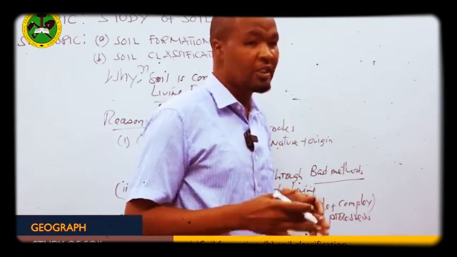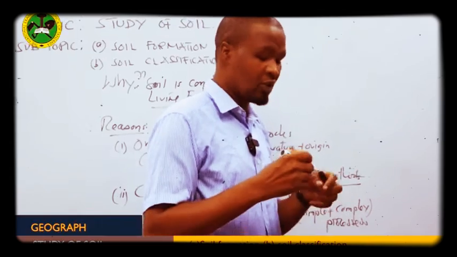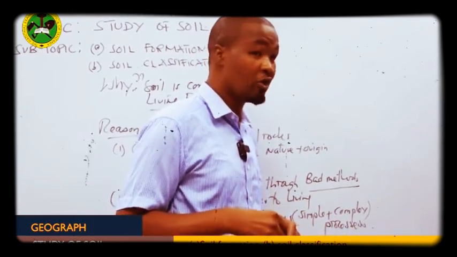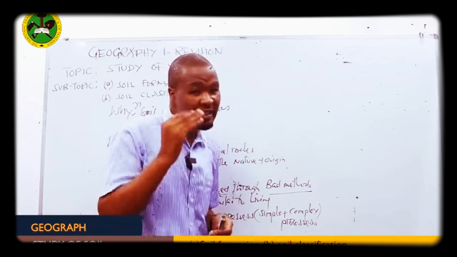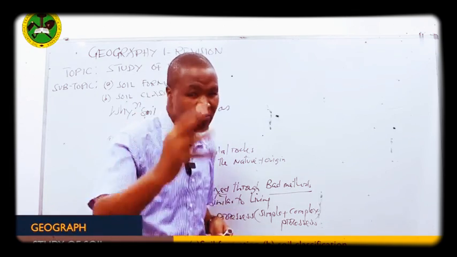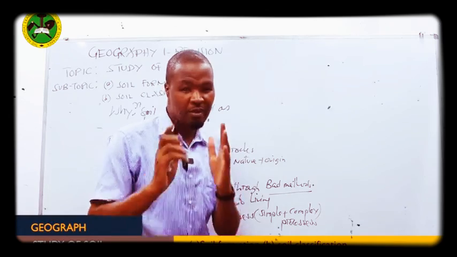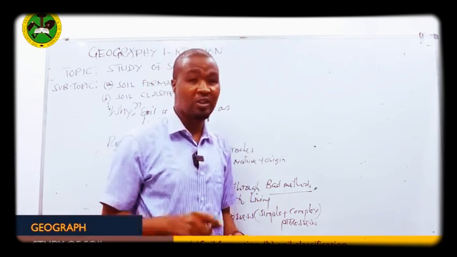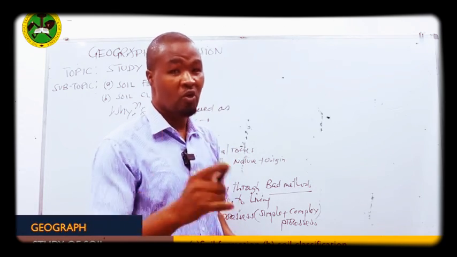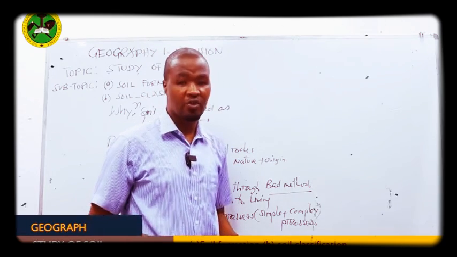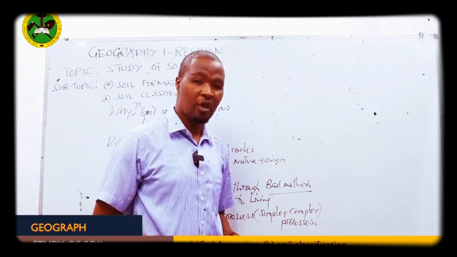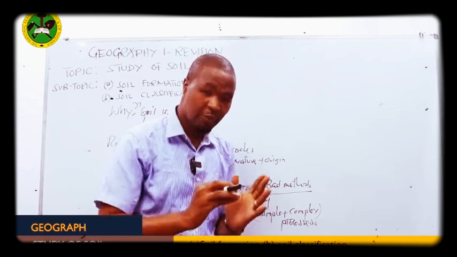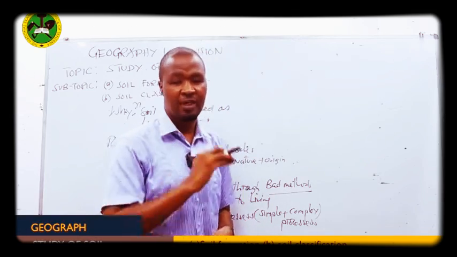Because soil passes from one process to another process, in this way it is similar to a living organism. We know living organisms come from a simple process to a complex one. You see, from the beginning to where someone can call you a man, you started from the initial point to where you are today. So it is similar to soil. Soil is created from what? From the parent rock, and it passes through processes, simple to complex, similar to a living organism.